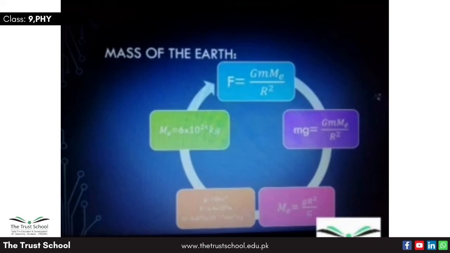By plugging in the values of the radius of the earth, the gravitational acceleration and the universal constant of gravitation, we get the mass of the earth as 6.0 times 10 raised to the power 24 kilograms.